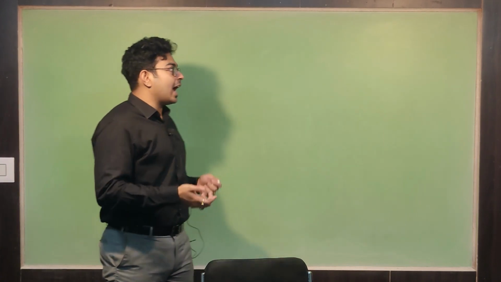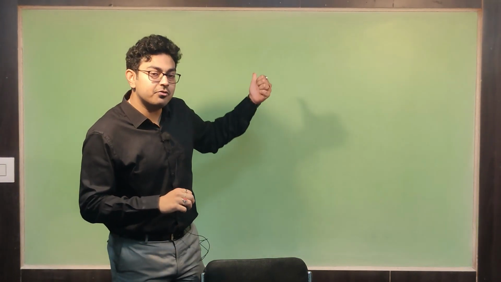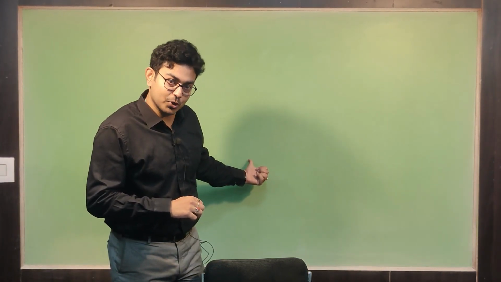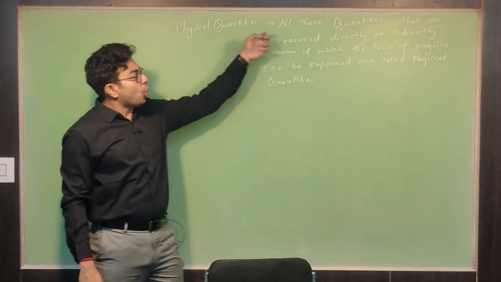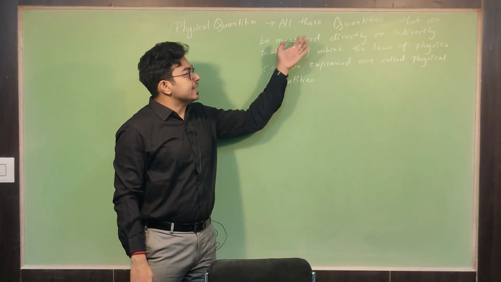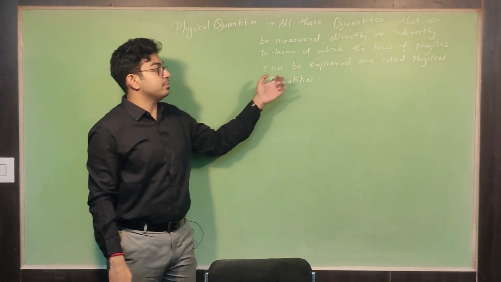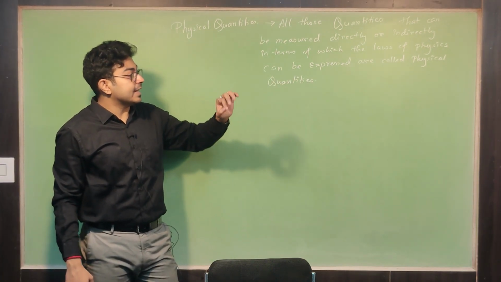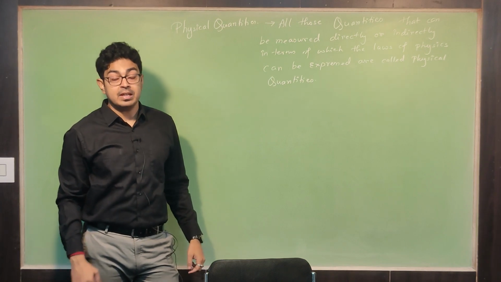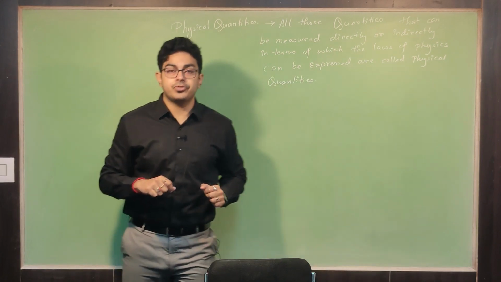Here I am going to write it on the board, and I would advise you to please note everything down. So here, I have written what a physical quantity is. All those quantities that can be measured directly or indirectly, in terms of which the laws of physics can be expressed, are called physical quantities. So whatever we can measure is a physical quantity.